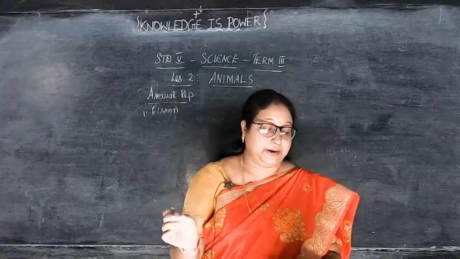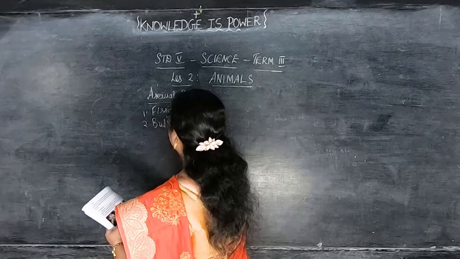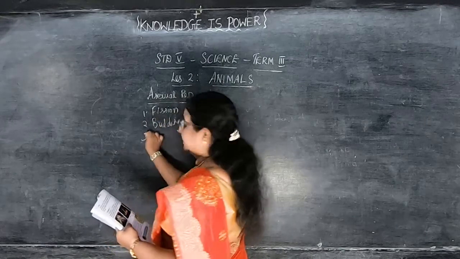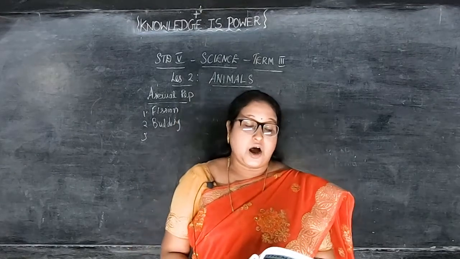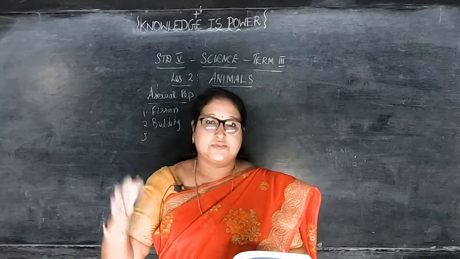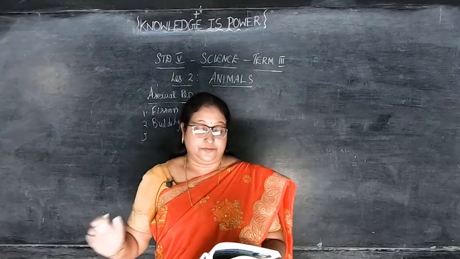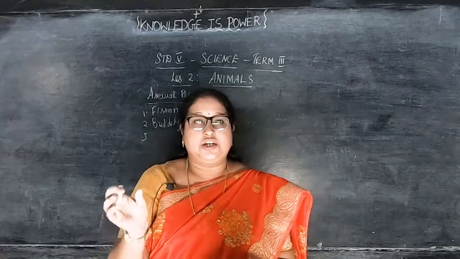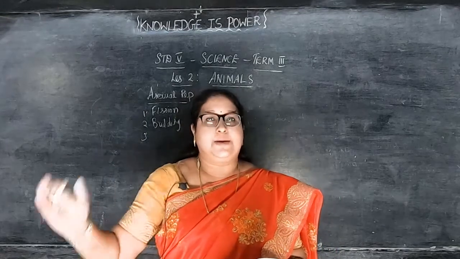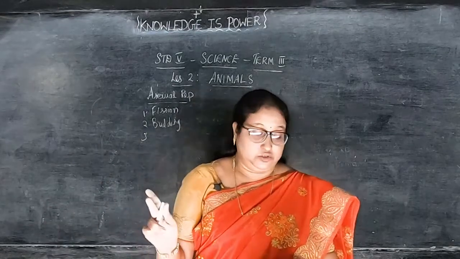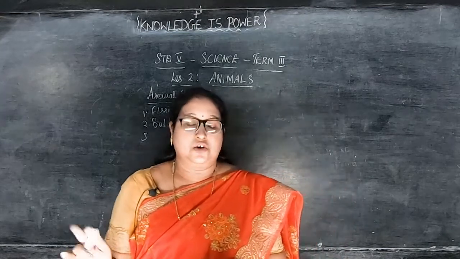So they split into two and then they form again, that is regenerate, into the same animal. Okay, next we will see budding. First we saw fission, next is budding. Budding is a form of asexual reproduction that results from the outgrowth of a part of the body. Then the bud is separated from the original organism and forms two individuals. Budding occurs commonly in some invertebrates such as hydras and corals.